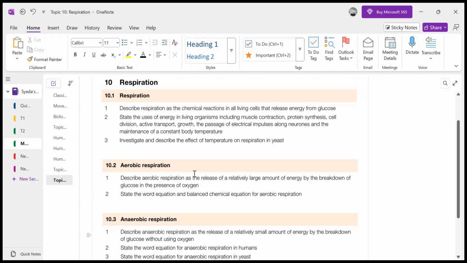All right, respiration is topic 10 of the 5090 syllabus. Basically, it's not that long a topic, but it is connected to all the physiological processes that occur. We sometimes refer to breathing as respiration, but actually breathing is not respiration. It is the gas exchange that we do: we take in oxygen, which is absorbed into our blood, and then we excrete out our carbon dioxide.